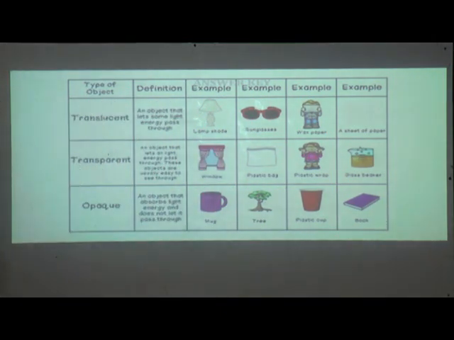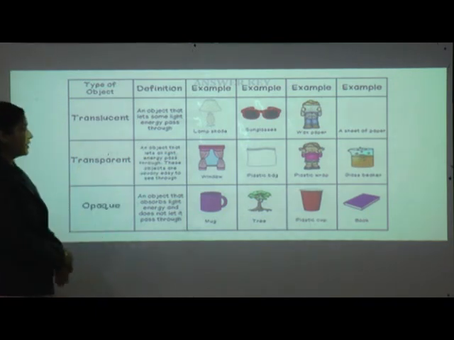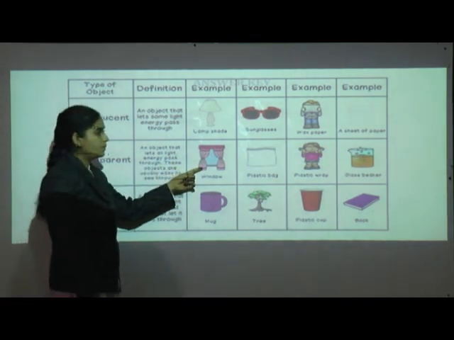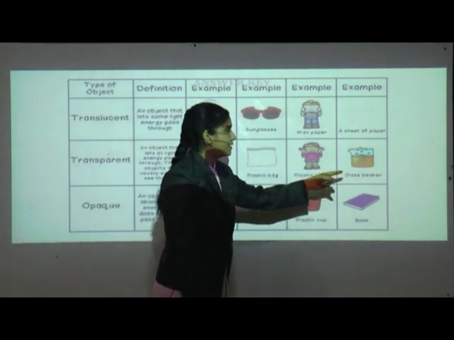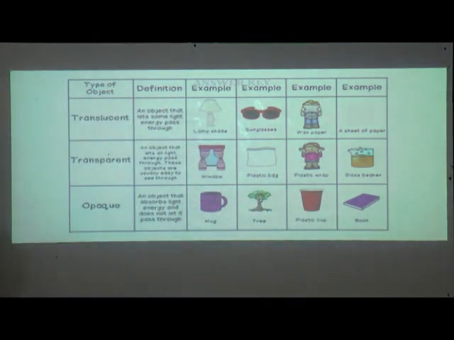Now transparent: an object that lets all light energy pass through it. So these objects are visible easily, isn't it? Here window, see the examples, glass of water, plastic toy.